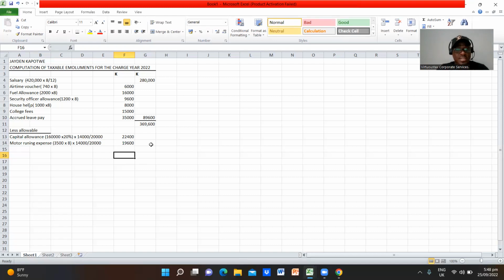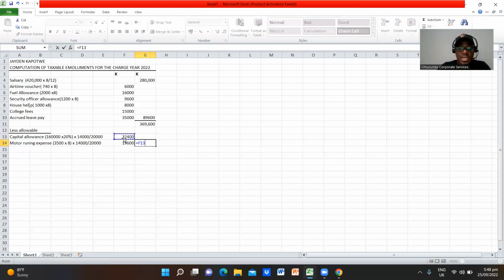So let's add these two. That's 22 plus. Then we say enter. Great stuff. Now after that, I'm going to use this formula. So 396 minus 42,000 there. All right, so 327,600 kwacha is the total taxable emoluments.